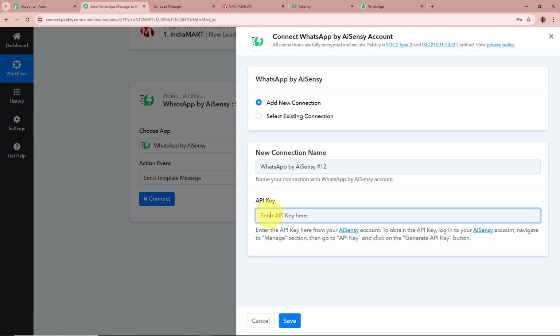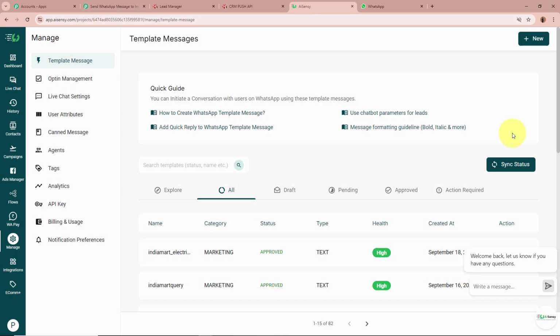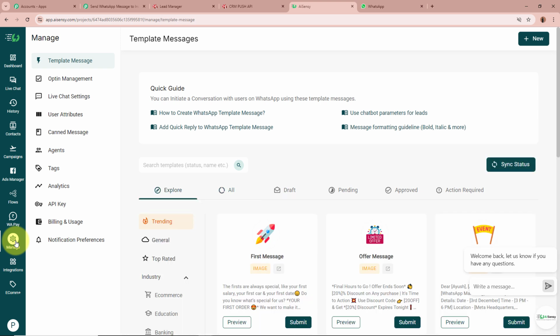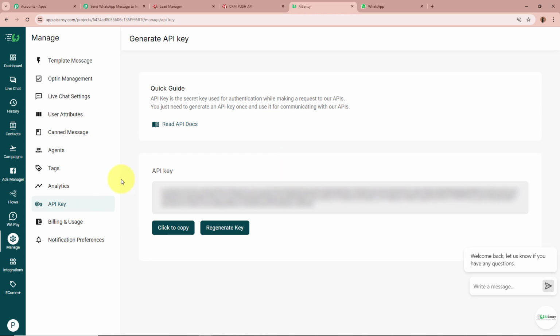So to have access to the API key, I'm going to log into my AI Sensei account. This is my AI Sensei account, as you can see right over here. To get the API key, from the left side of the panel, click on this Manage button. Under Manage, you can see it says API key. I'm going to select it. You can see the API key is generated right away.